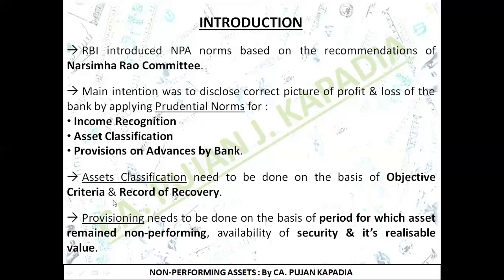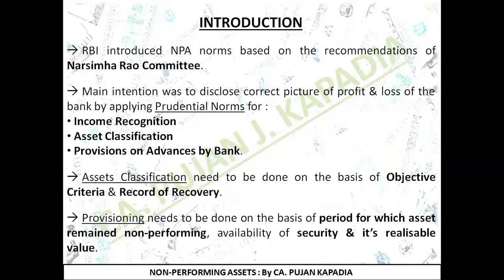Third point is, when I'm talking about asset classification, then this asset classification needs to be done on the basis of objective criteria and record of recovery. Now I have bolded two important words over here. First is objective criteria. Objective criteria basically is the opposite of subjective criteria. What is subjective criteria? Suppose I am the person who is given the authority that I have the right to classify the asset. Now whatsoever I feel correct, I am going to classify on that particular basis. So it is my individual opinion. Now instead of me, if any other person is given that authority, he will classify the assets on the basis of his own knowledge. So basically this is known as subjective, which differs from person to person.